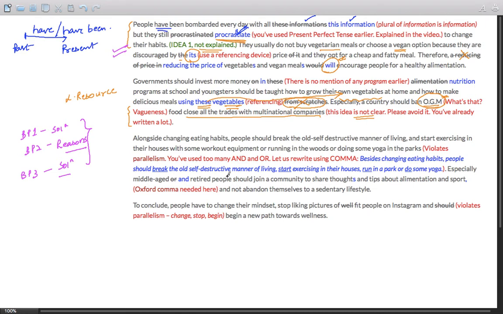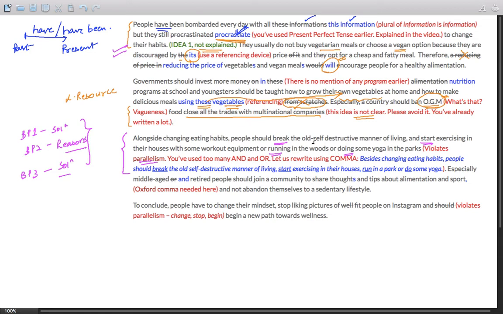Now here is a parallelism issue. This violates parallelism. Let me take a few seconds to explain it. Alongside changing eating habits, people should break the old self-destructive manner of living. Now, here people should do a few things. It is evident. Number 1 is break. Number 2 is start. Number 3 is running. And number 4 is doing. Okay?